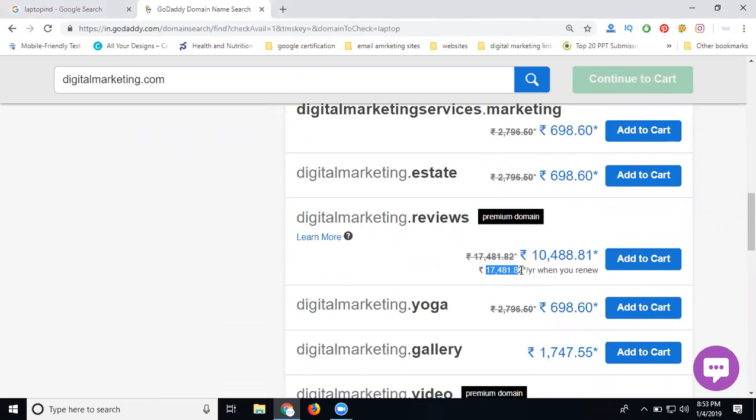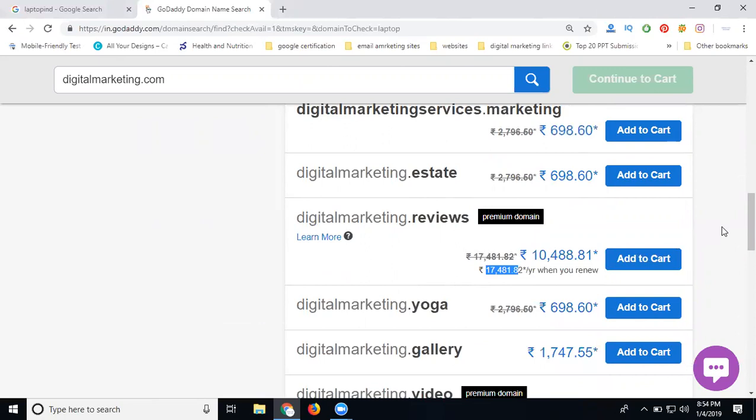So a premium domain will go with three types of payment. First year low, next year will be the normal price. First year low, then they continue with the lifetime. First year will be 10,000. Next year will increase by 10 to 15%. These are the prices. Is it clear? So this all belongs to premium domains.